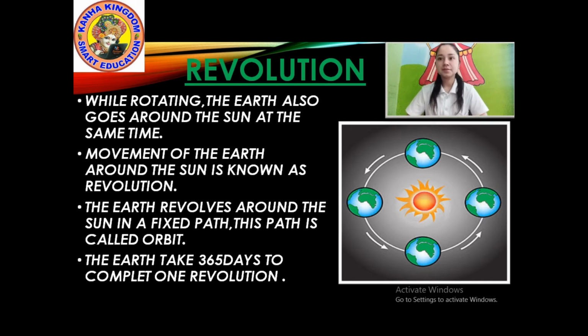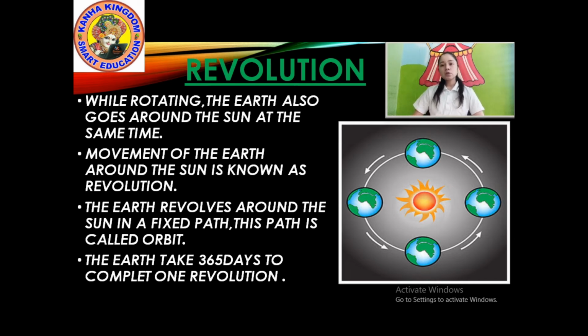There is only one earth in solar system. But here, to understand clearly, we make 4 earths. There is only one sun and only one earth in our solar system. So move towards the topic, that is revolutions.